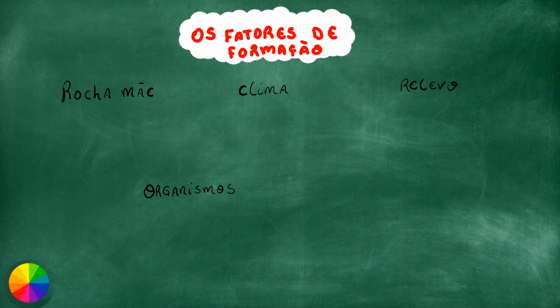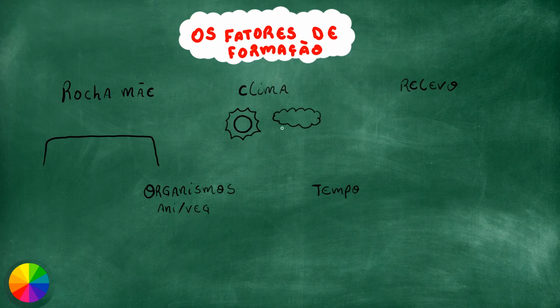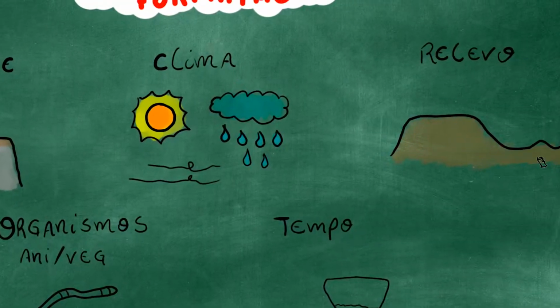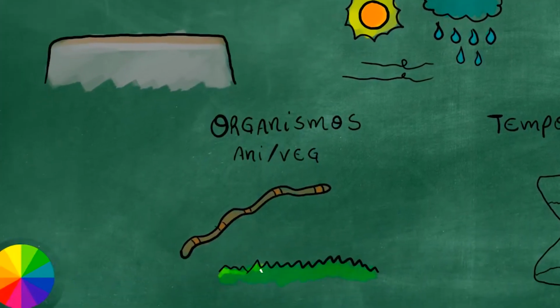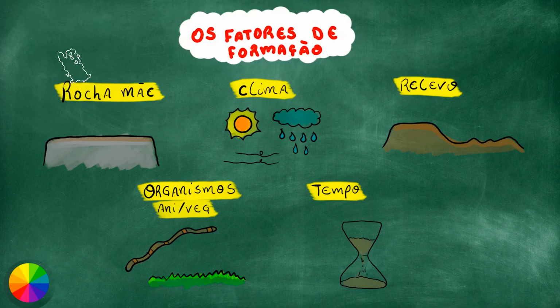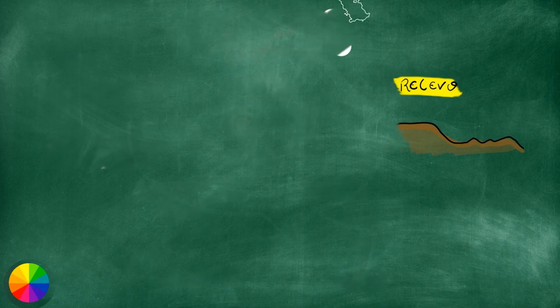Another point we can't forget to mention are the factors of soil formation, which will determine the main characteristics of the soil in question. Whether it will be a sandier or more clayey soil, whether it will be mature soil or young soil, and so on. And these factors are as follows: the parent rock, the climate, the topography, organisms, both animals and plants, and also time. All of them are extremely important in the process of soil formation. Here in this video, I just mentioned them. In the other one I mentioned earlier, I also explained each of them in detail, all right? So make sure to check out that video.